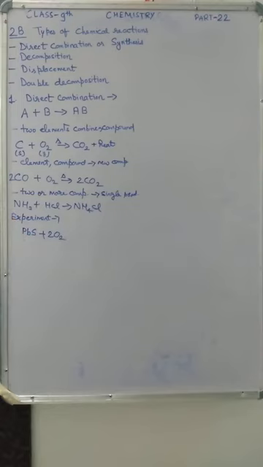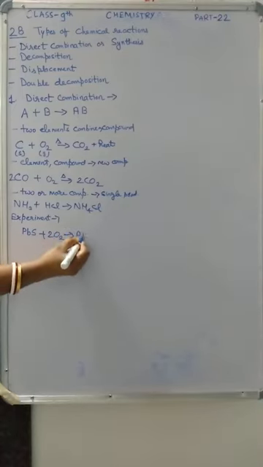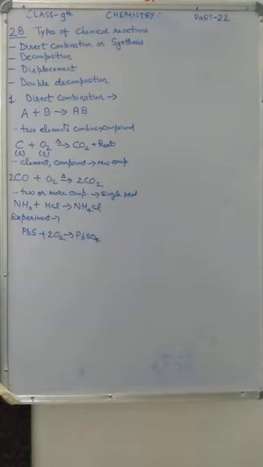So the black lead sulfide reacts with oxygen to form white lead sulfate. These all experiments you have to do in chemistry lab. So many other examples are also given that you have to study.